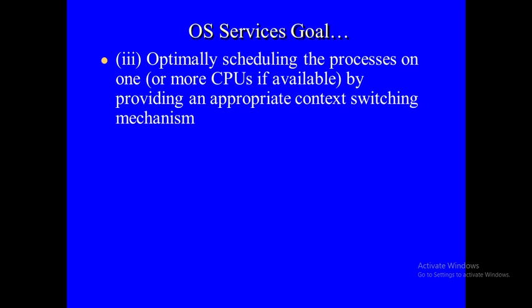Many scheduling algorithms are there. First come first serve, shortest job first. Through these algorithms, the operating system is going to be allocating the processor to the processes, and it is going to provide an appropriate context switching mechanism. Context switching means switching from one task to another task. That time should also be less for moving from one task to another task.